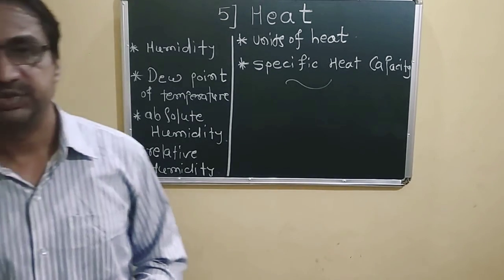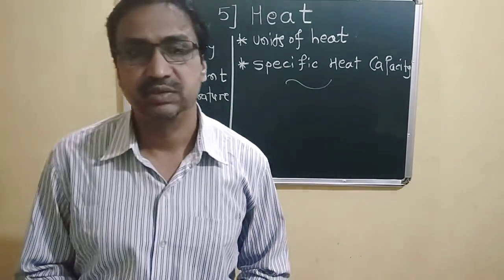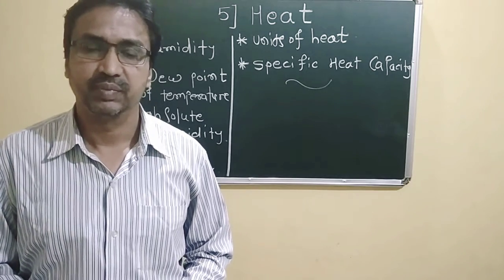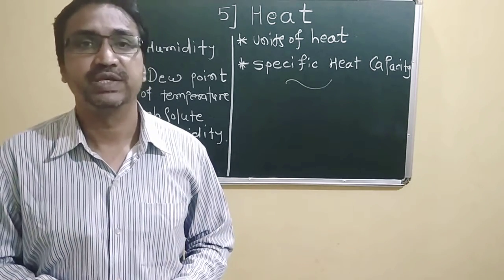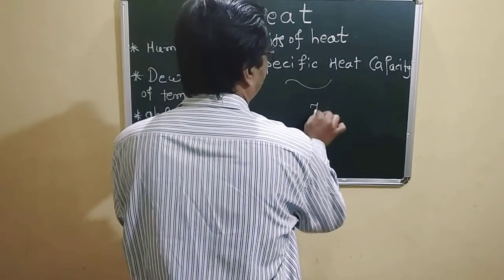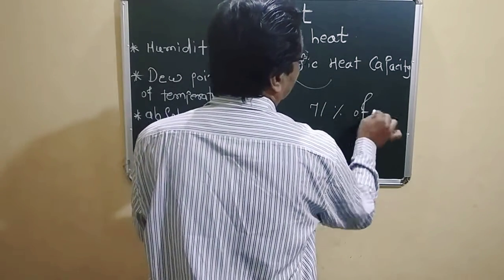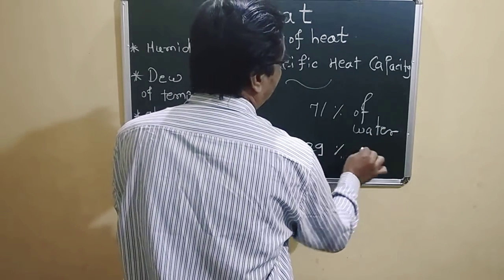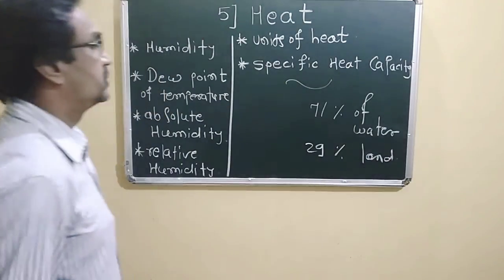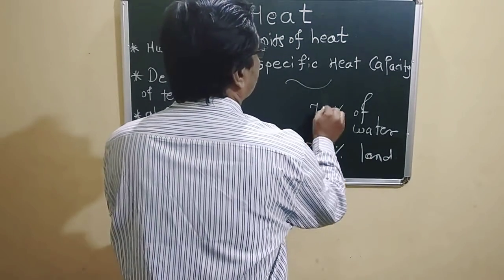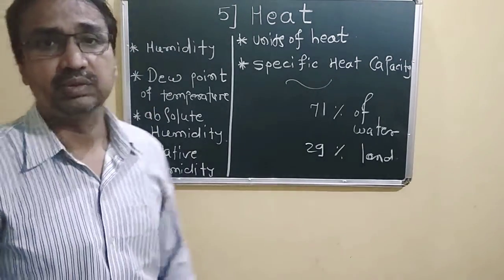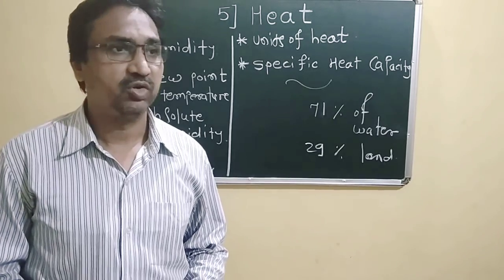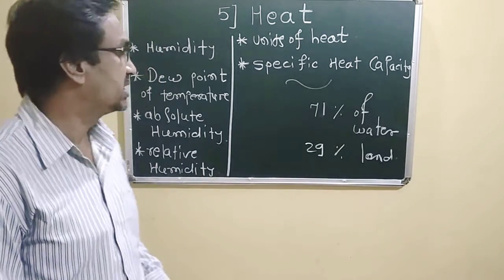In our chapter, on page number 66, the atmosphere has been briefly discussed. We know that the surface of Earth is occupied by 71% water, and obviously 29% land. The whole Earth is covered with 71% water. We see a lot of seas and oceans, and these are covered with water.